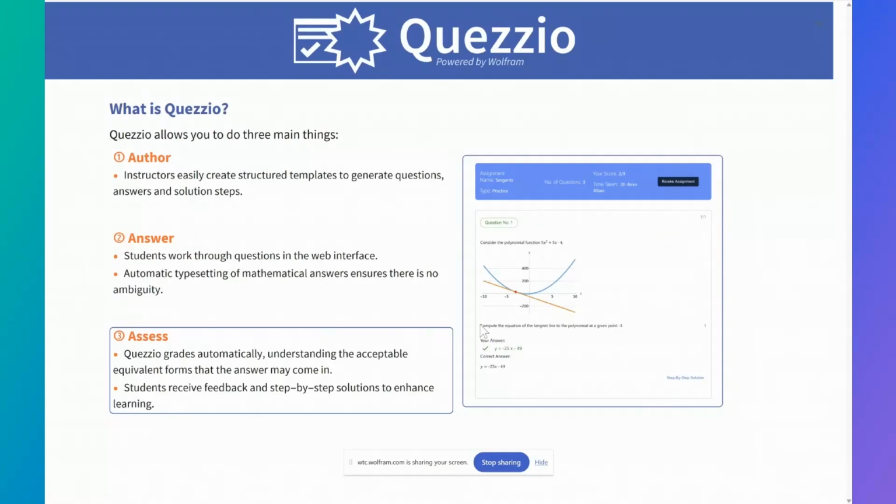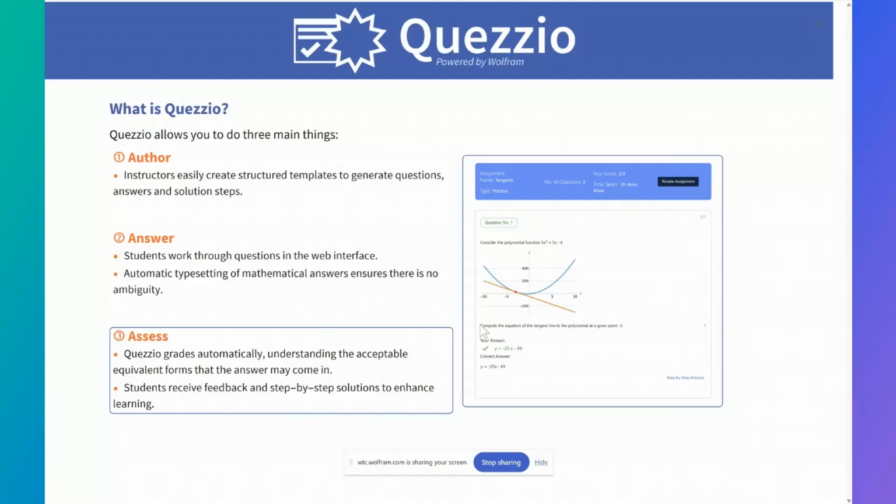Assess. So Quezzio automatically grades students' answers using an understanding of the different acceptable equivalent forms that the answers may come in. So ultimately, this is using the Wolfram assessment capabilities, which Bob was talking about in the presentation just before this, if you were at it.